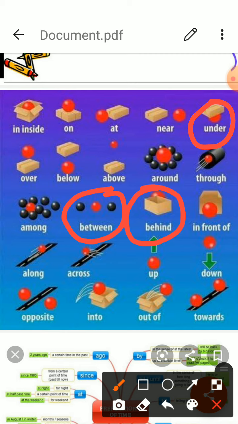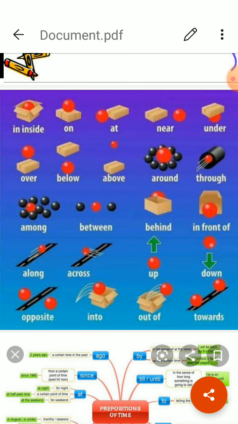Against. It is used when one thing is in contact with the other. जब touching the surface means it is in contact with the other. He leaned against the wall. Wall को touch करके खड़ा है. Beyond. It is used when one thing is far from the other. For example, the mountains are beyond the hills. Beyond the hills means these mountains are far from the hills.